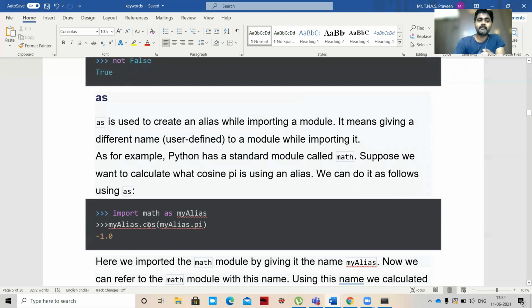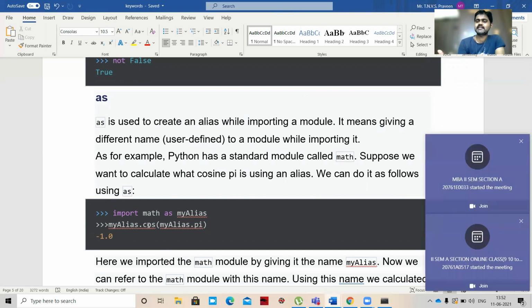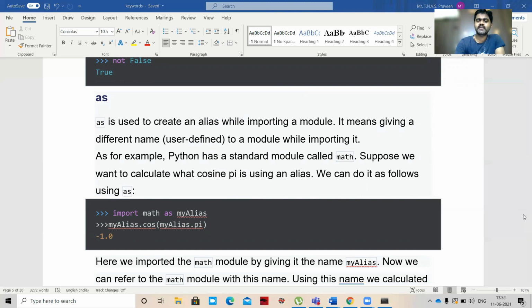So import math as my alias. I am importing that mathematical library and changing it with my name, because we are saying that we are importing math as my alias.